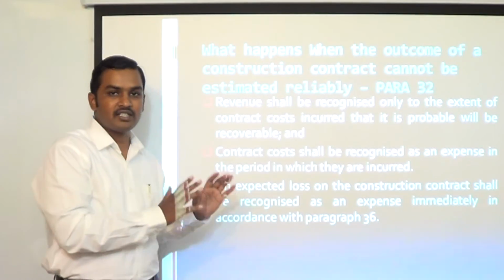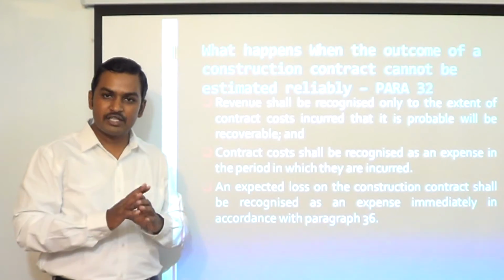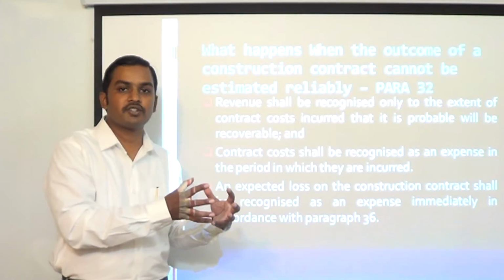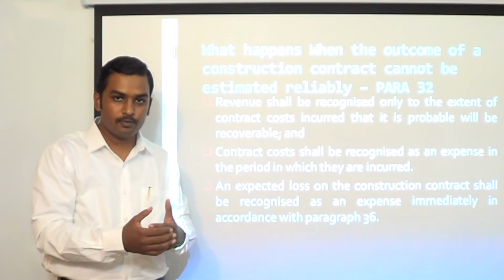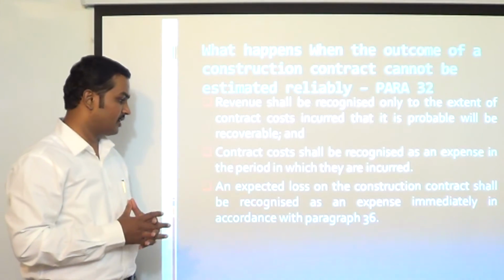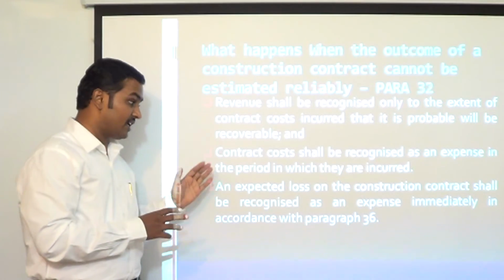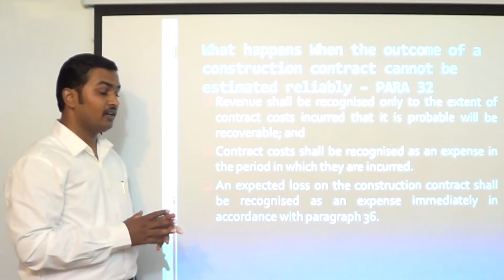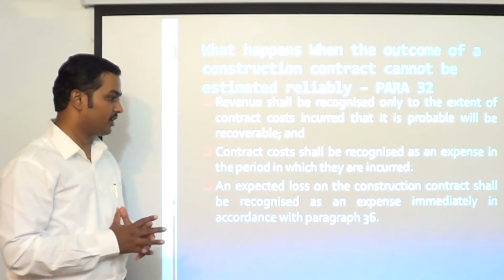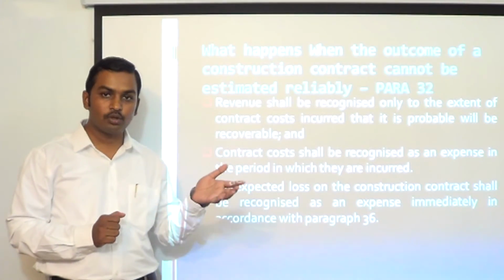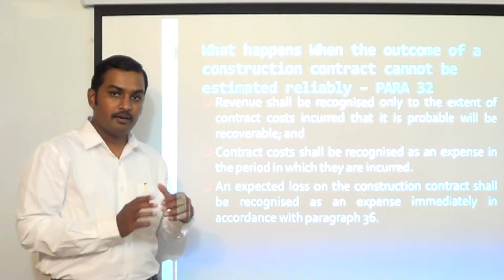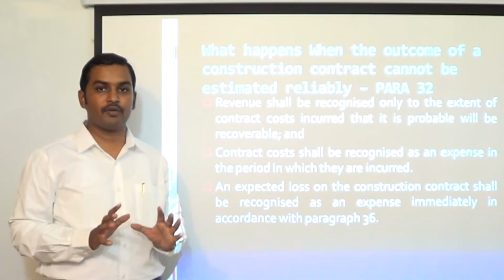In such cases, what the standard says is, let us be prudent, let us not recognize any profits, and recognize revenue only to the extent of cost incurred. That means you are not allowed to book any profits. Contract cost should be recognized as an expense in the period in which it is incurred. But the standard says if there are any expected losses on the construction contract, those expected losses have to be provided for immediately. So if you are not able to estimate the outcome reliably, book revenue only to the extent of costs incurred. But if you know that you are going to get a loss, then you have to provide for it.